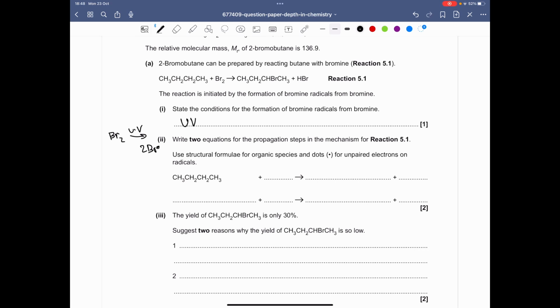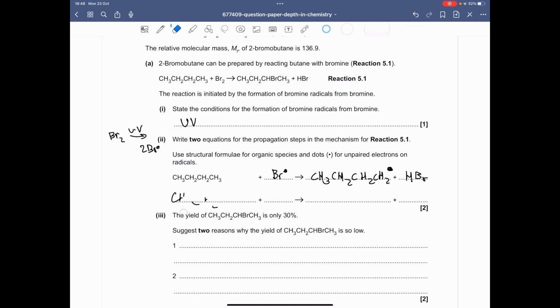So we have the hydrocarbon plus the bromine radical producing the hydrocarbon radical, plus hydrogen bromide, because one of the hydrogens from the hydrocarbon would react with the bromine radical, leaving us with the hydrocarbon radical.